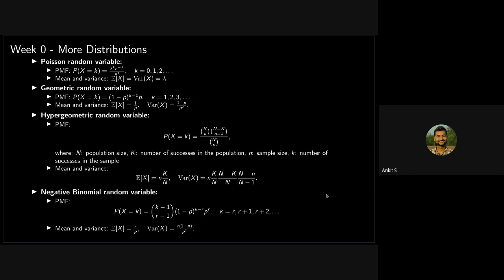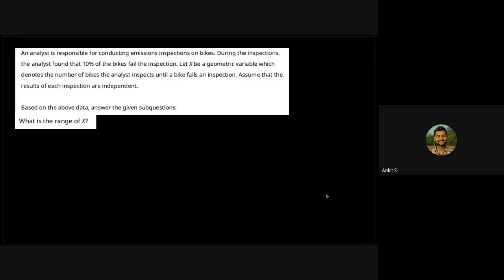Here it says that X is a geometric random variable which denotes the number of bikes the analyst inspects until a bike fails an inspection. So there are a lot of bikes and the analyst is inspecting one by one, and it's given that 10% of the bikes fail the inspection, and X denotes the number of bikes the analyst inspects until a bike fails an inspection. In these kinds of situations, you generally understand that the random variable is geometric.